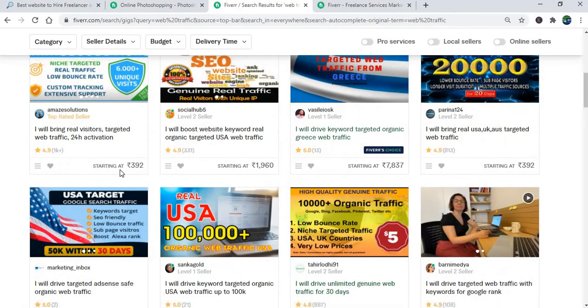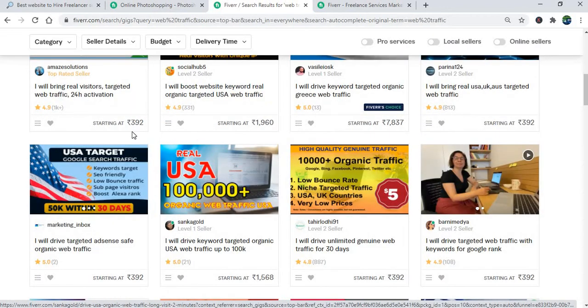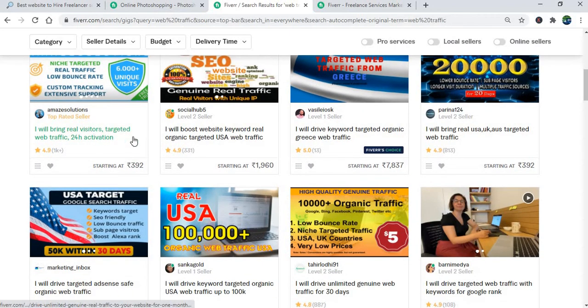We don't want this, we can go with the minimum budget 392, 1960 or 784. My budget should always be 392 only. I'll go for 392. Even these are all the same.